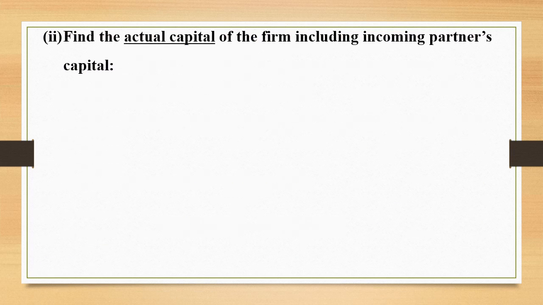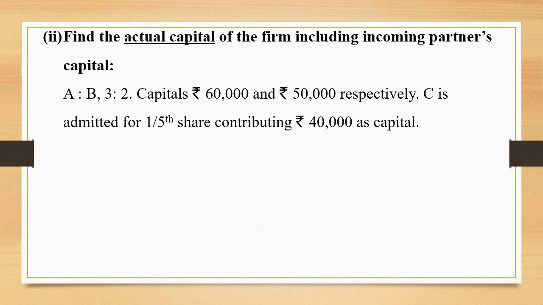Step number 2. To find out the actual capital of the firm, including incoming partner's capital. Let us see that with the help of an example. A and B are the two existing partners who have been sharing profits and losses in the ratio of 3:2. The capitals of A and B are 60,000 and 50,000 respectively. C is admitted for 1/5 share, contributing Rs 40,000 as capital.